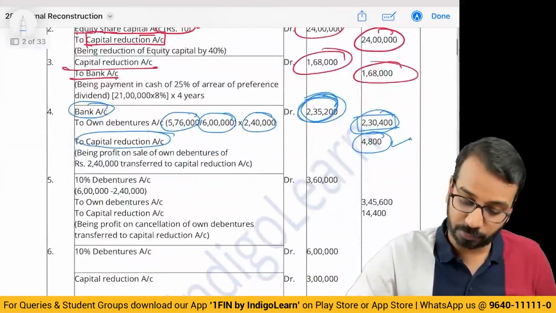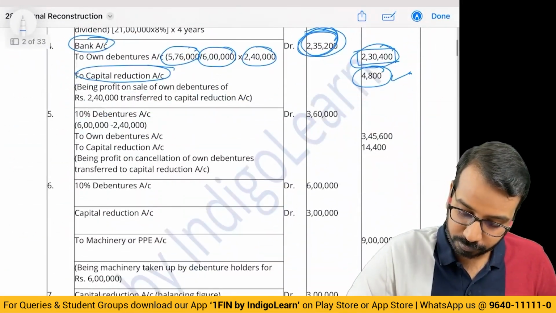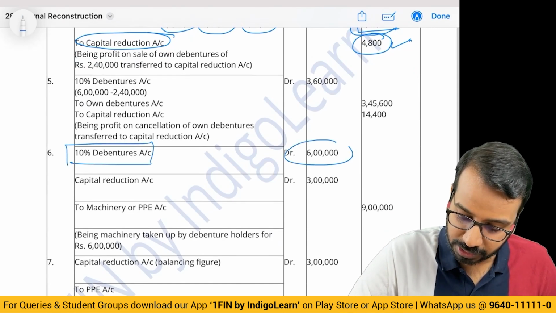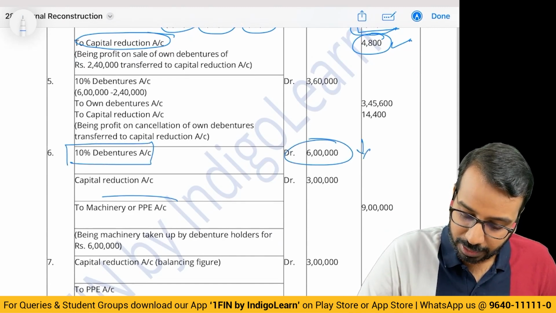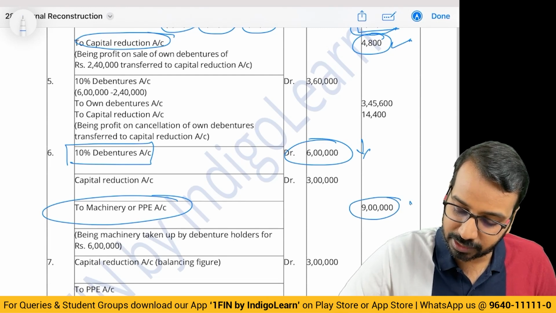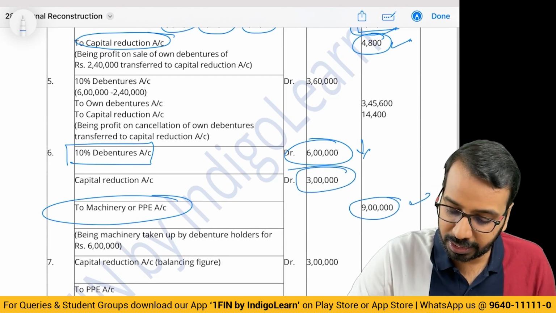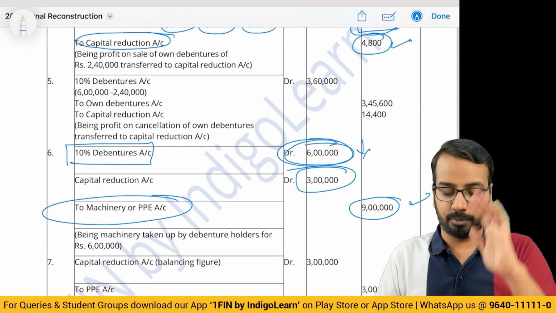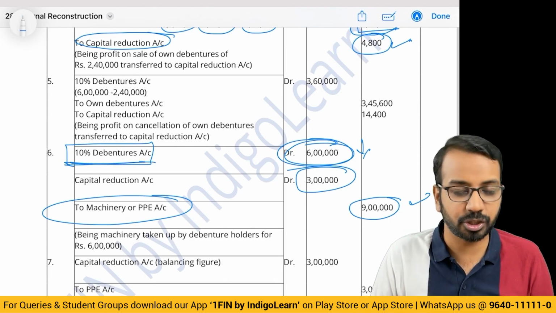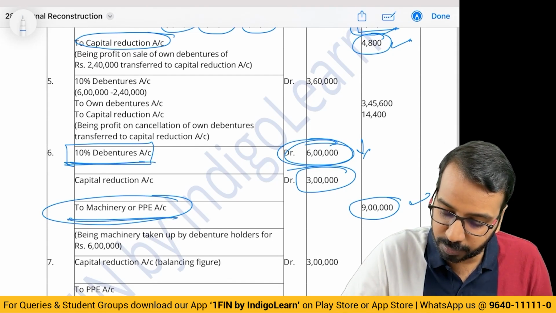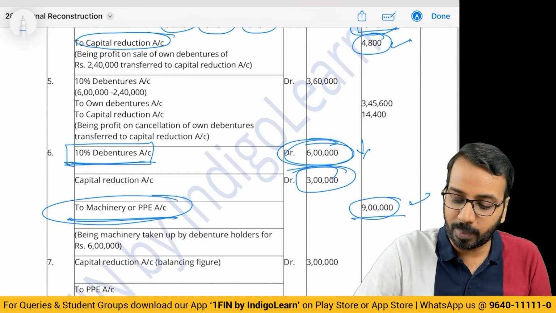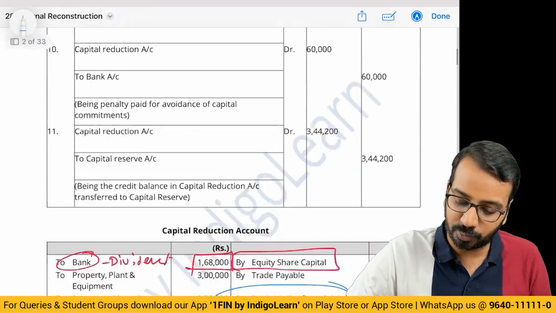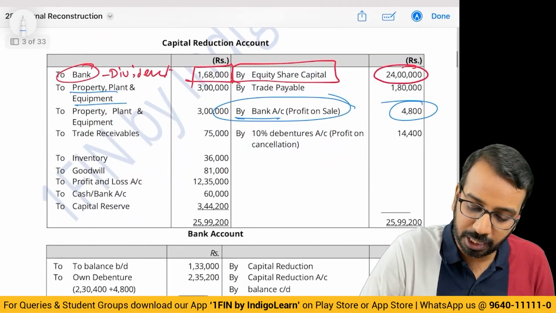So the way it works is, 10% debentures 6 lakhs, the liability reduction. Machinery or PPE 9 lakhs, that is what I have transferred. 3 lakhs is the loss. So when you are preparing the balance sheet, 6 lakhs will go off from your 10% debentures account and machinery or PPE 9 lakhs will reduce. Balance 3 lakhs will go to the capital reduction. In capital reduction, you will write to PPE 3 lakhs.